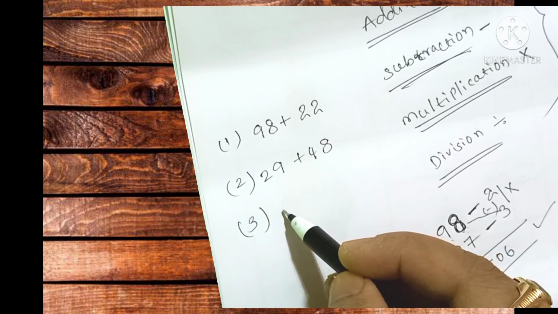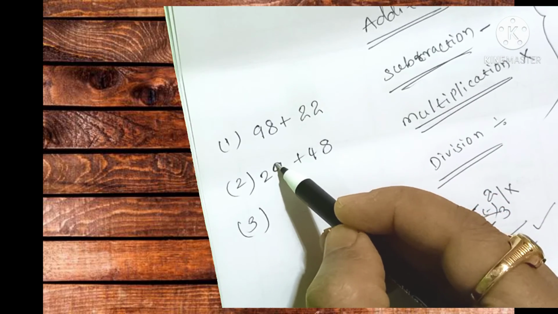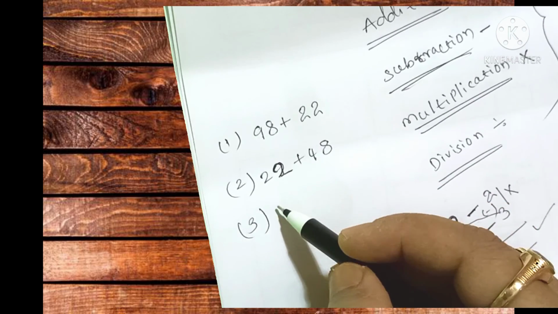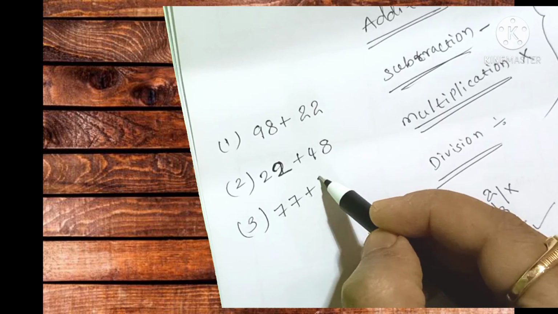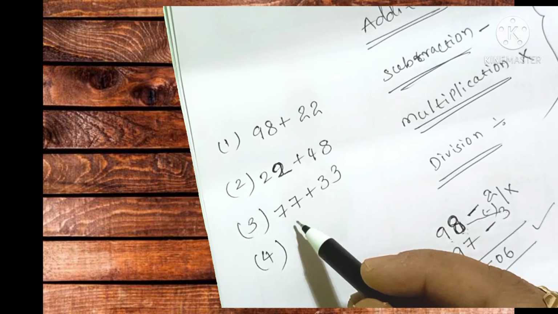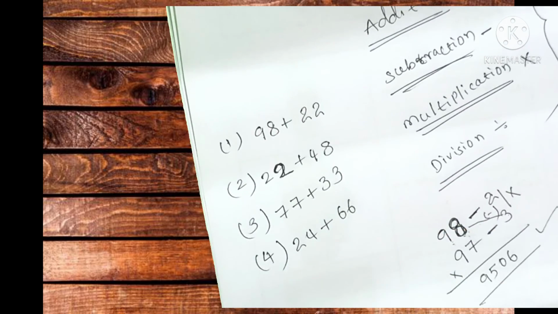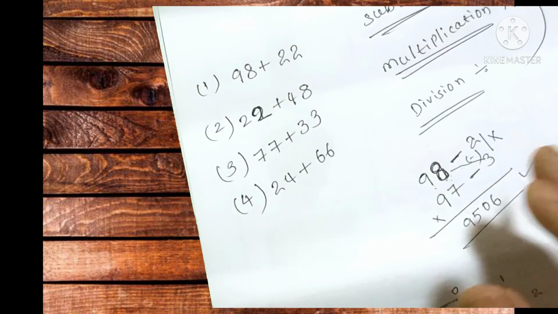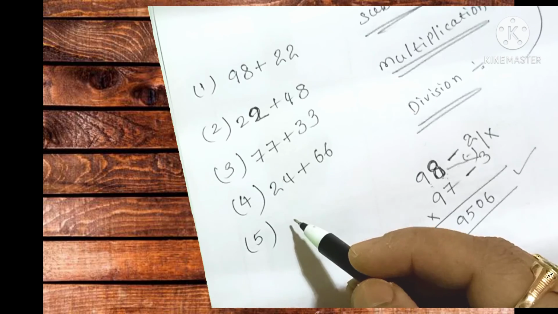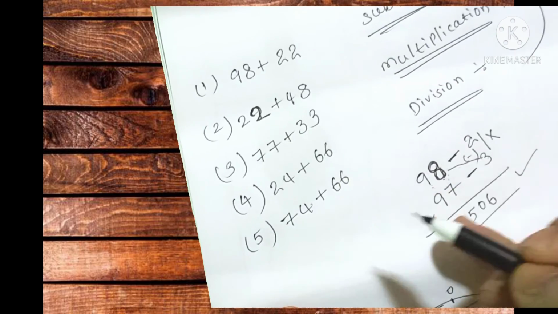And third one, so it is not related to this one. So 22, you can keep this as 22. It is somewhat better because it is related to our topic. Now, so 77 plus 33. Okay, so fourth one is 24 plus 66. Within fraction of seconds you will do. So very simple. It is very easy. Very easy to do this one. Calculations very easy. And 74 plus 66.